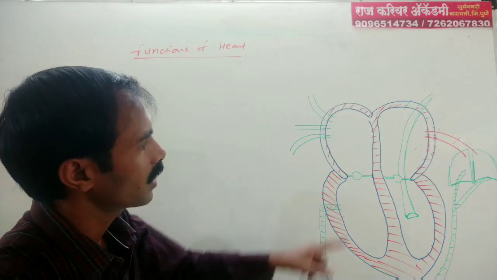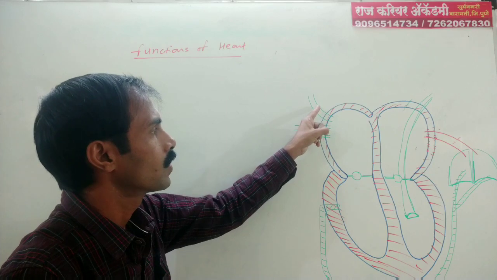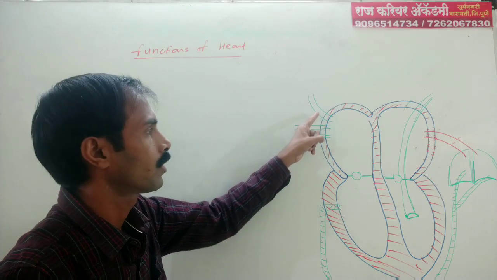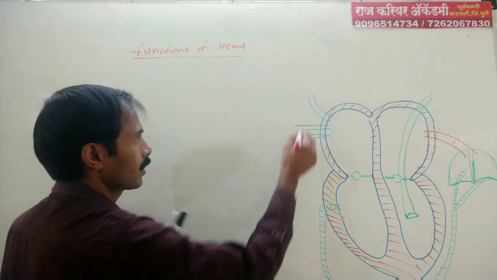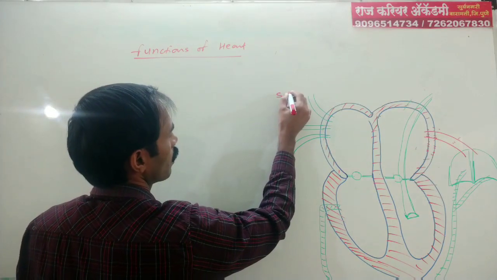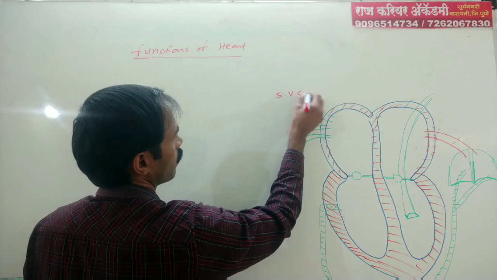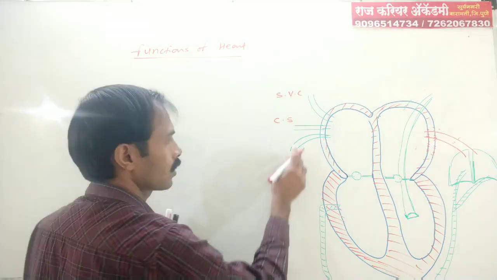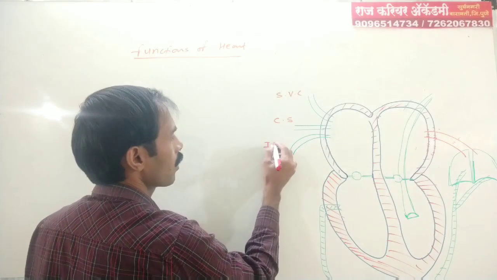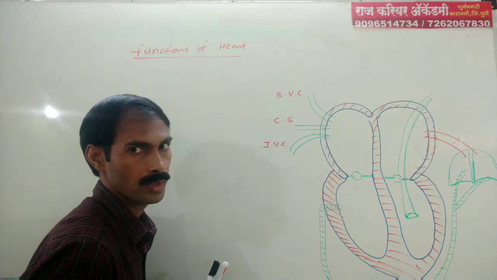We know that these are the blood vessels. This is the superior vena cava, this is the coronary sinus, and this is known as the inferior vena cava.